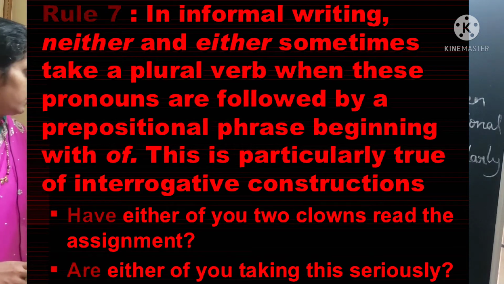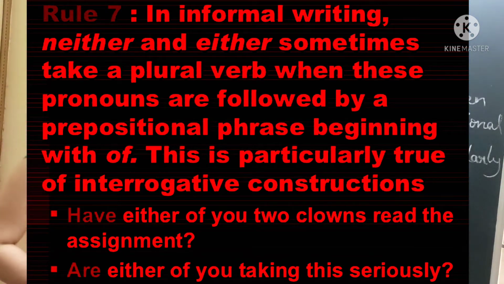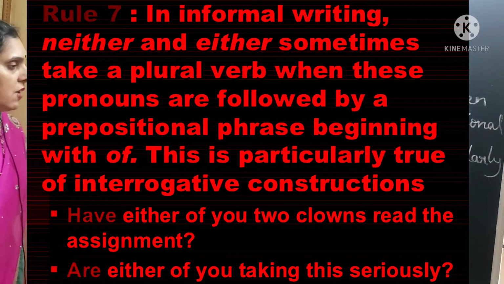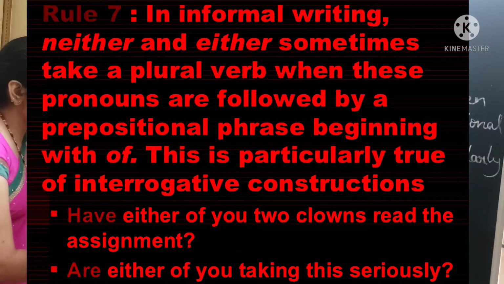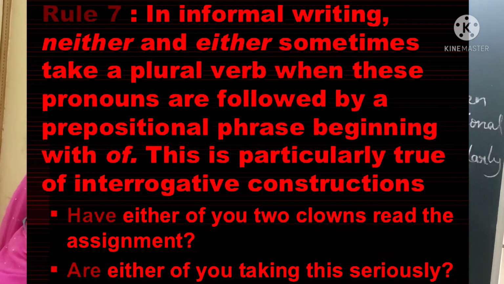See here, have either of you two clowns read the assignment? It started as an interrogative sentence with the helping verb have. And here I have used a prepositional phrase, either of you two clowns. This is a prepositional phrase started with of, and it's again a question which started with the helping verb. So here I have taken the plural verb, that is read.